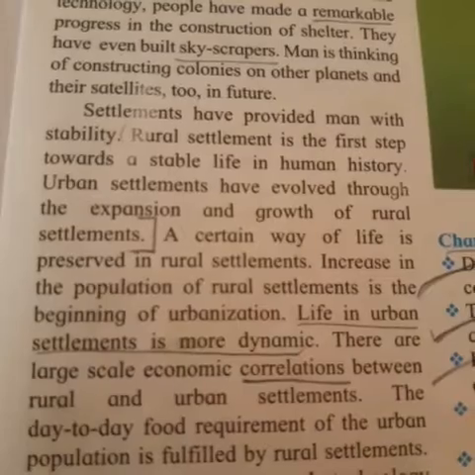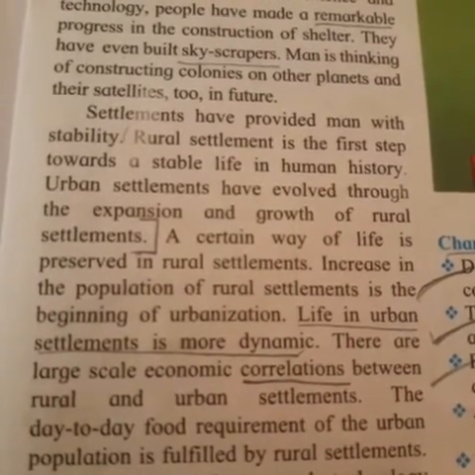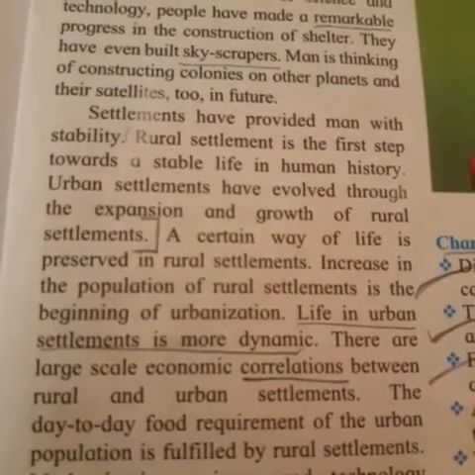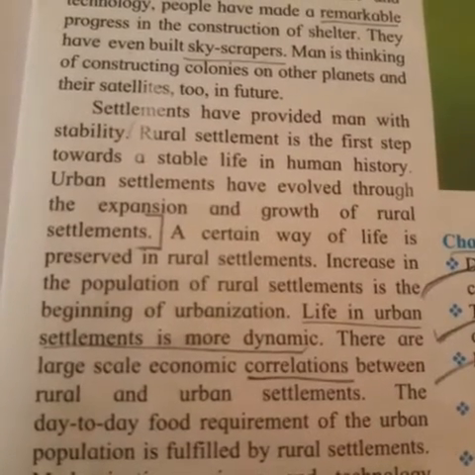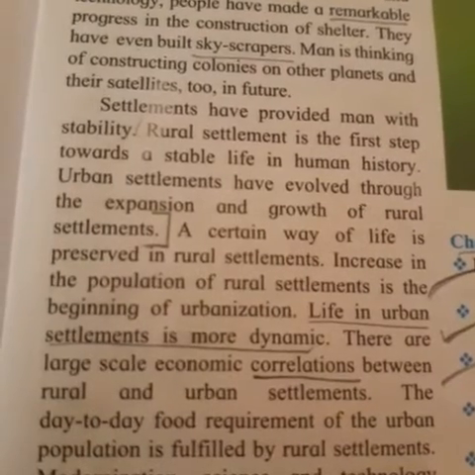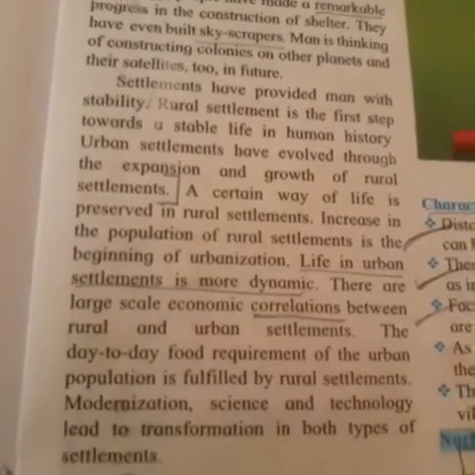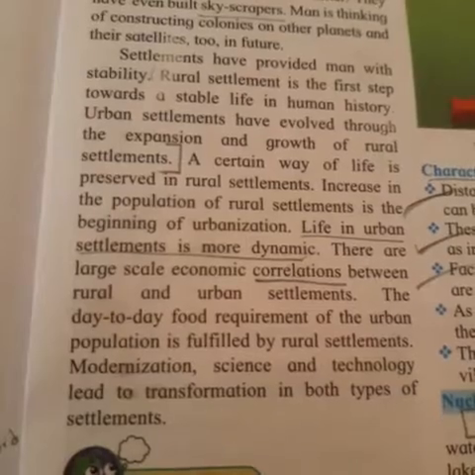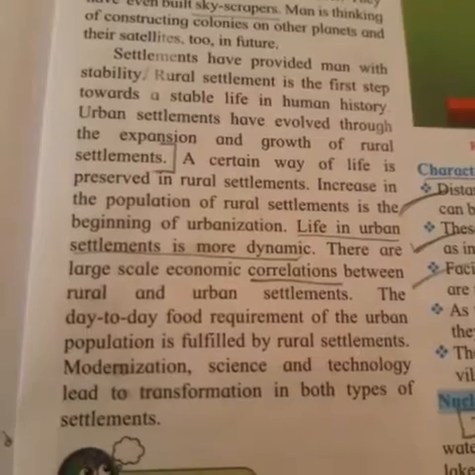Urban settlements have evolved through the expansion and growth of rural settlements. A certain way of life is preserved in rural settlement. Increase in the population of rural settlement is the beginning of urbanization. Life in urban settlements is more dynamic. There are large scale economic correlations between rural and urban settlement. The day-to-day food requirement of the urban population is fulfilled by the rural settlement. Modernization, science and technology lead to the transformation in both types of settlement.